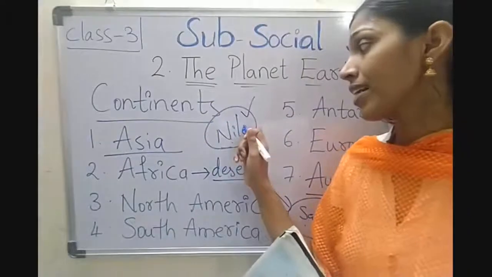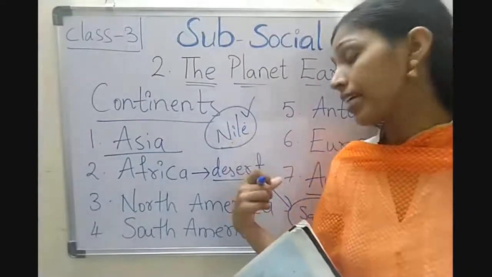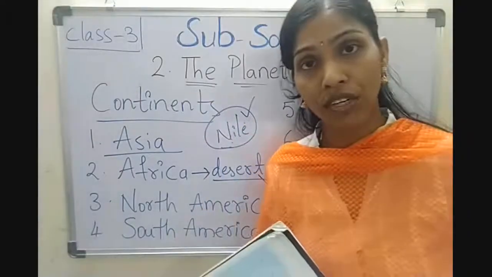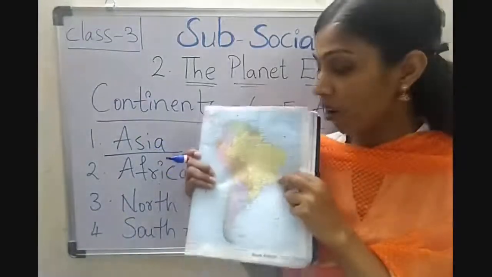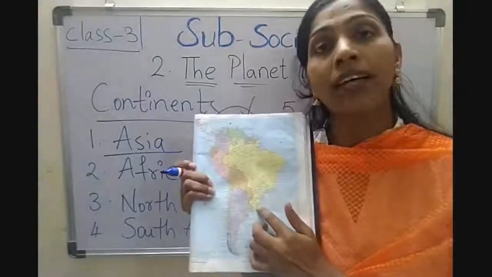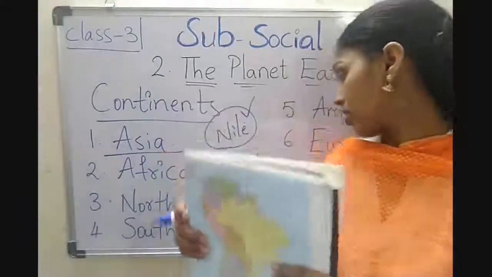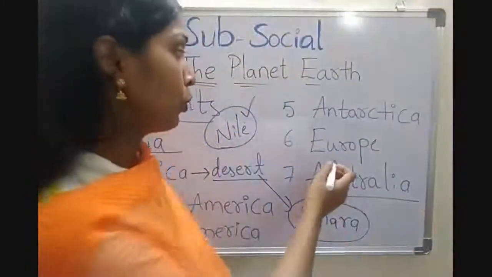Which is the first one? Nile. And the second one? Amazon river. Amazon rainforest and Amazon river are located in South America. Next, Europe.